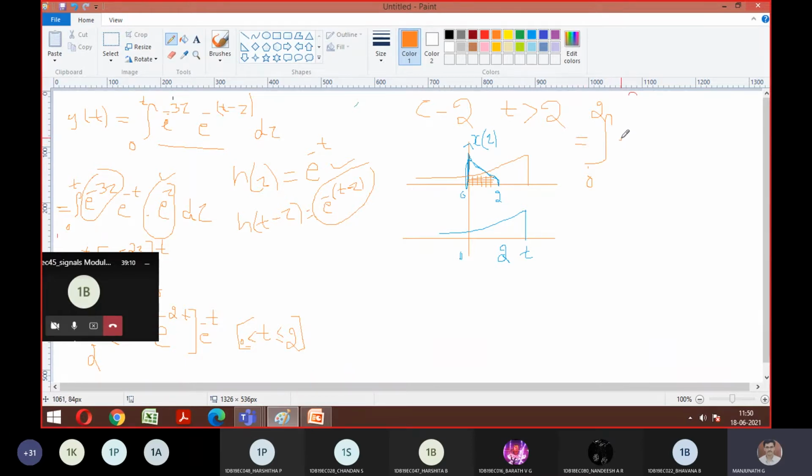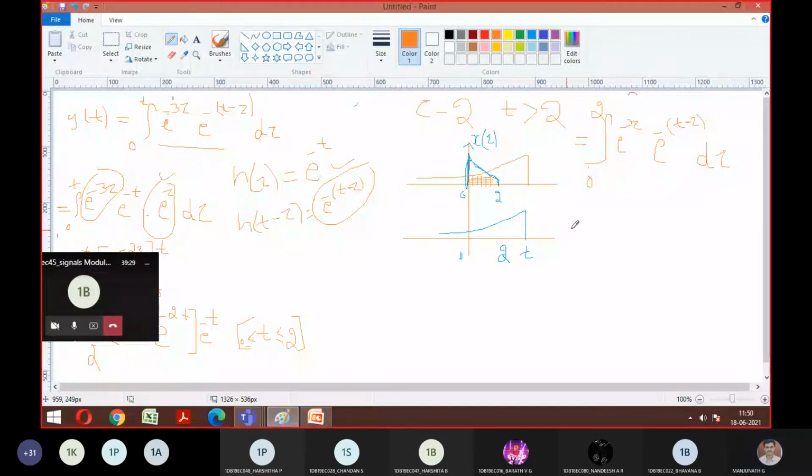So now again the formula, e power, I am writing x of tau, e power minus 3 tau. Again same roots, tau is nothing but t minus tau only. So the formula is h of t minus tau. So how we wrote case 1, same thing. So again apply by parts.